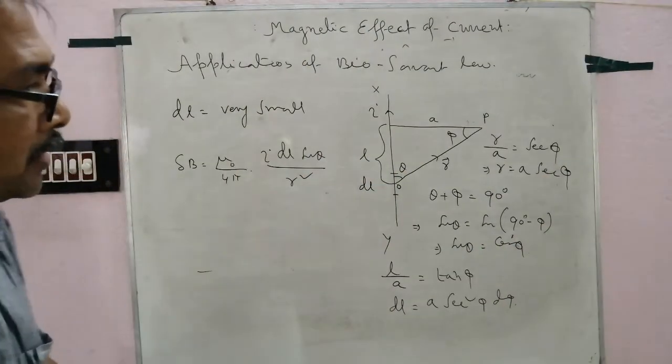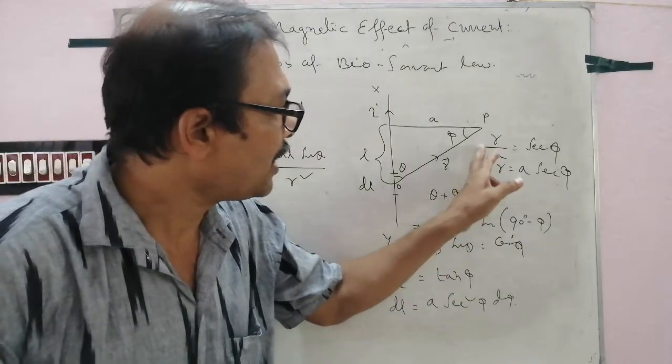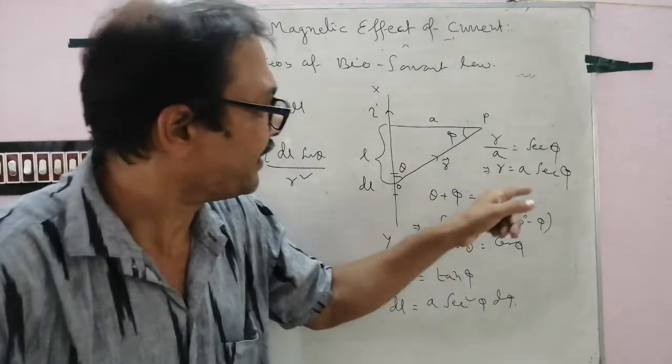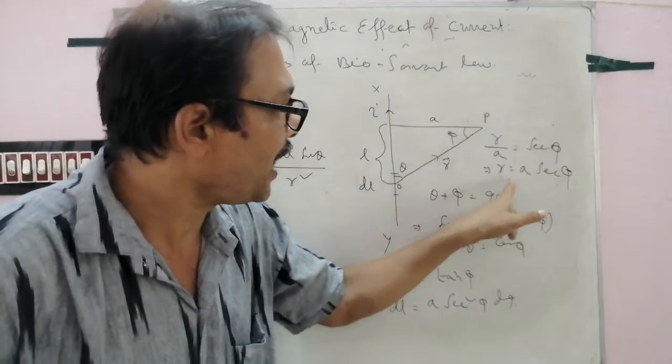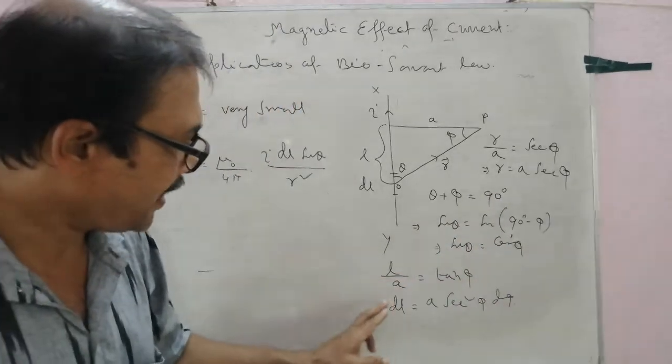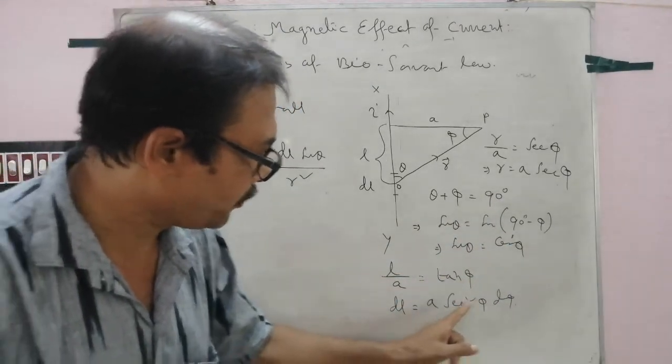Put the 3 equations. r by a equal to sec phi from this triangle. This is just class 10 standard knowledge. r equal to a sec phi, theta plus phi equal to 90, sin theta is equal to cos phi, L by a equal to tan phi, differentiating, dl is equal to a sec square phi d phi.